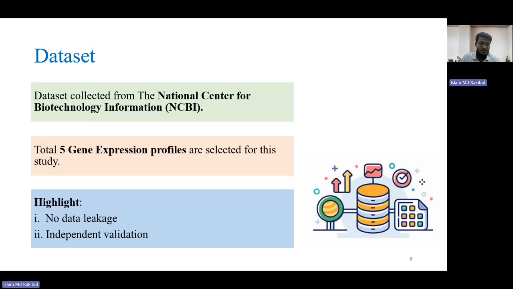Talking about our dataset, we have used 5 distinct gene expression datasets from NCBI. We know that NCBI is the National Center for Biotechnology Information. We used 5 different datasets so we can avoid data leakage and have independent validation cohorts.